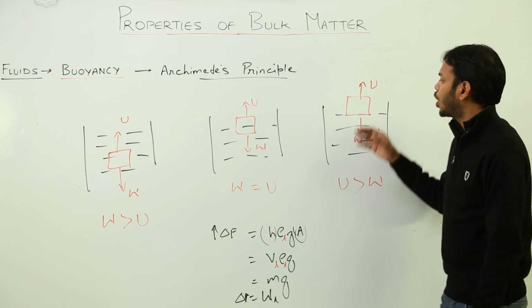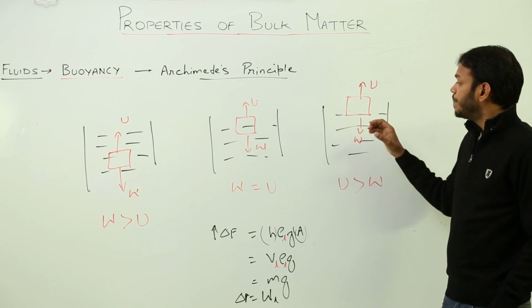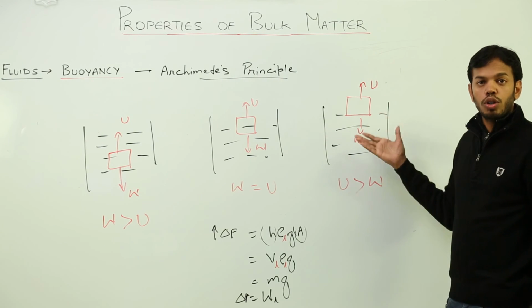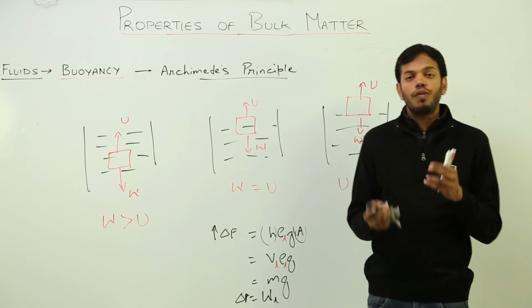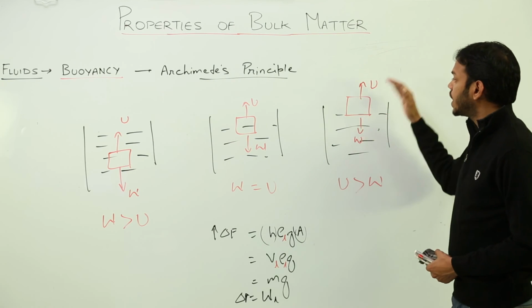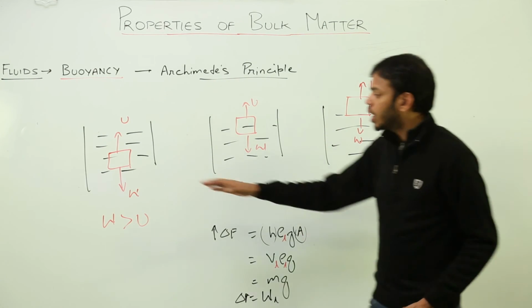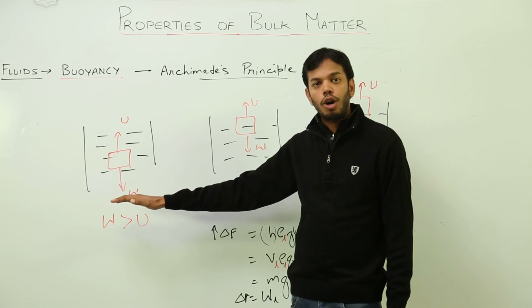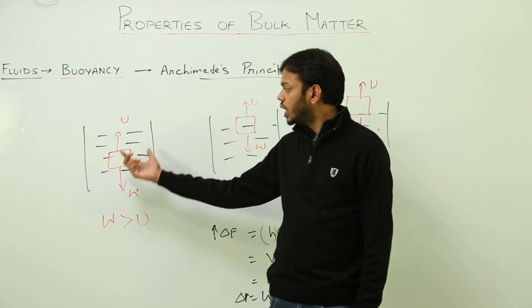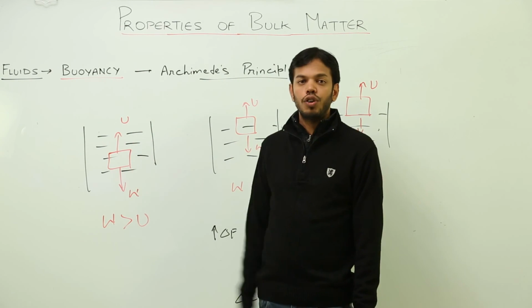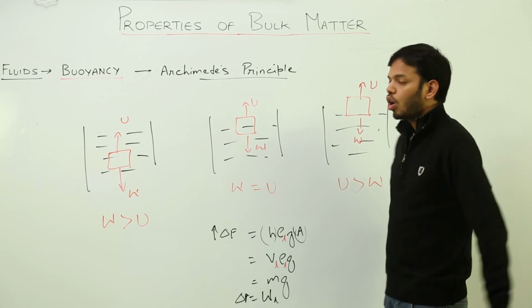That means when this body was about to get submerged, it was displacing an amount of liquid whose weight comes out to be greater than the weight of the body itself. That is why it did not sink at all. So the condition where the body is going to sink to the bottom is only when the weight of the body is greater than the weight of the fluid displaced. This is called the law of flotation.